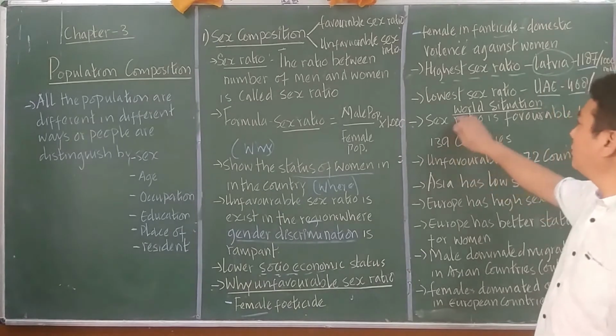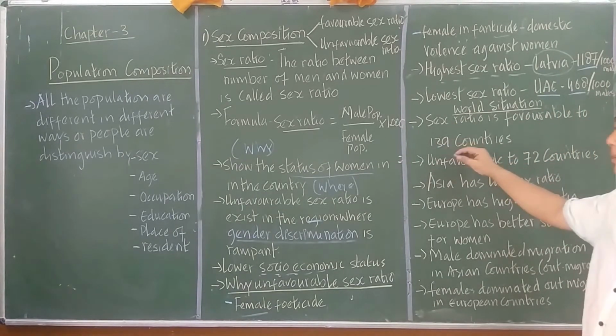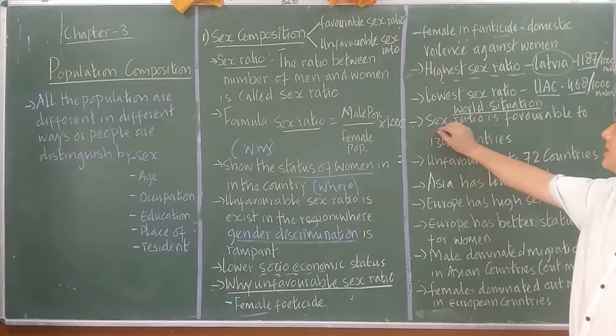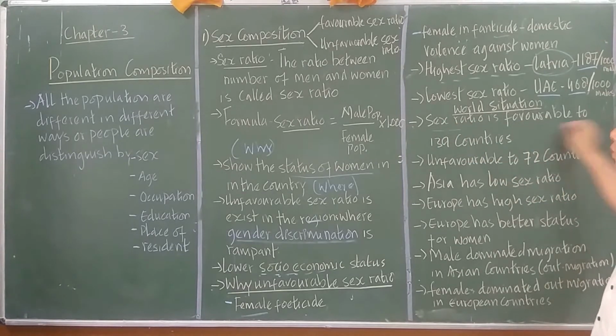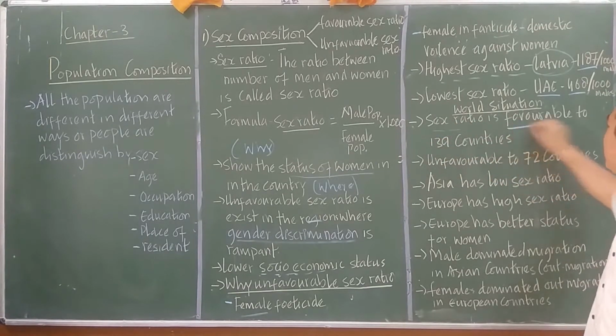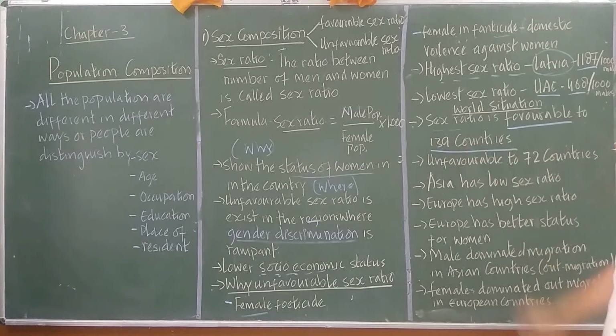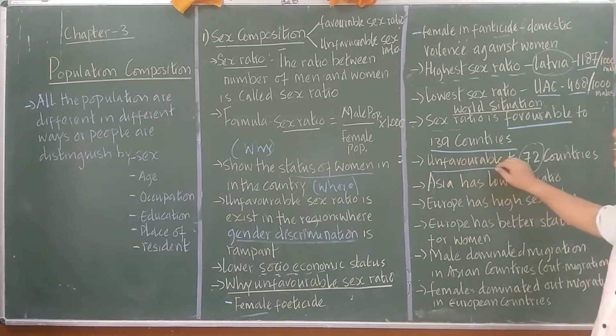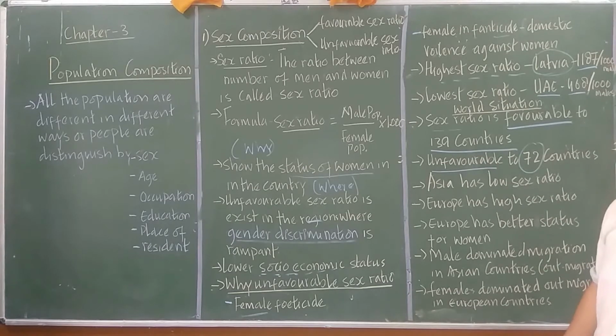Then in the world scenario, you would find the sex ratio is favorable in 139 countries. This is favorable, but sadly, still in 2020, 72 countries have an unfavorable sex ratio. That means crime against women is going on, all right?